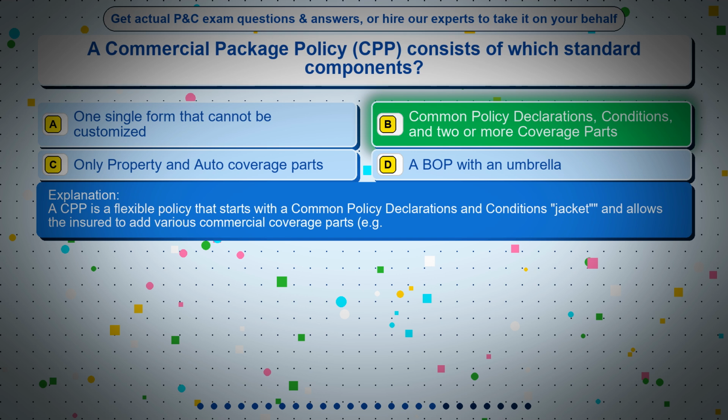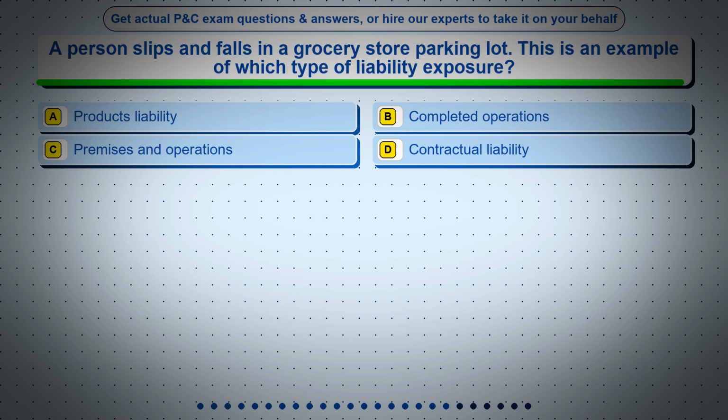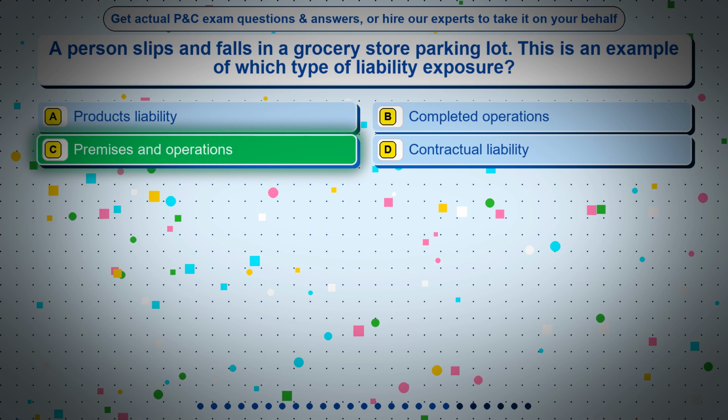For example, question 19. A person slips and falls in a grocery store parking lot. This is an example of which type of liability exposure? Option A, products liability. Option B, completed operations. Option C, premises and operations. Option D, contractual liability. The correct answer is option C, premises and operations.